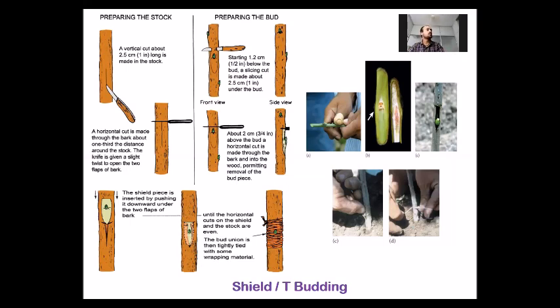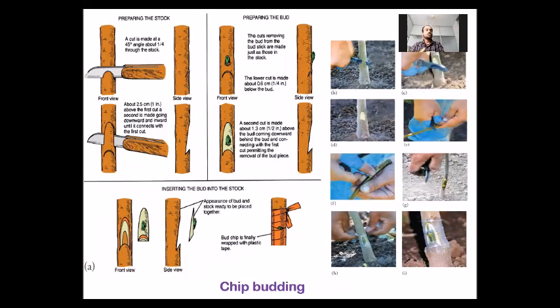Next method of propagation is chip budding. In chip budding, first we make a chip-shaped cut on the rootstock. First, a chip-shaped piece of bark is removed from the rootstock.